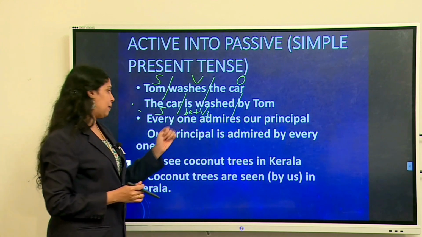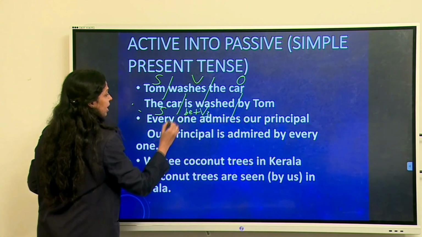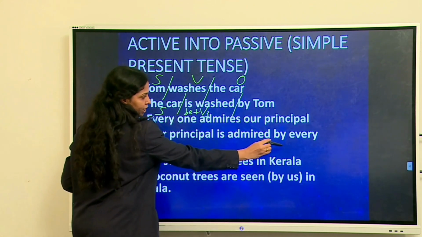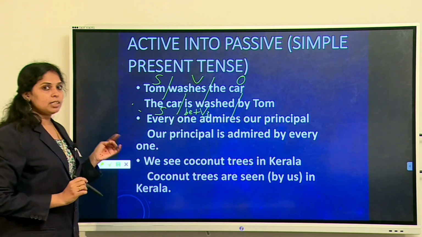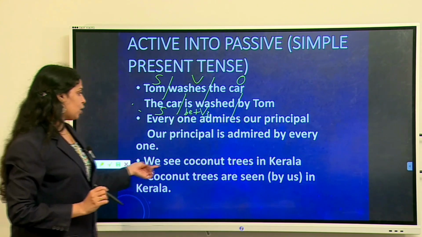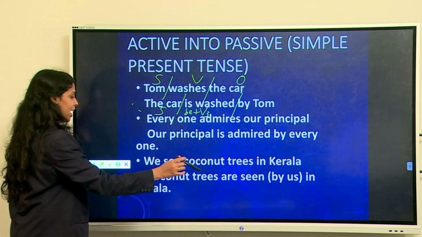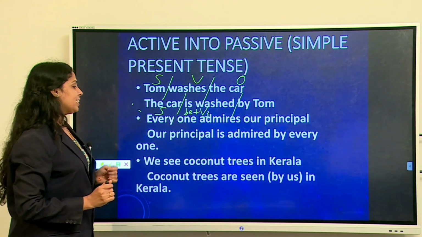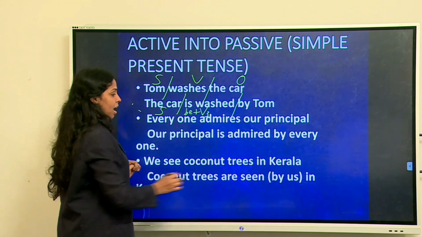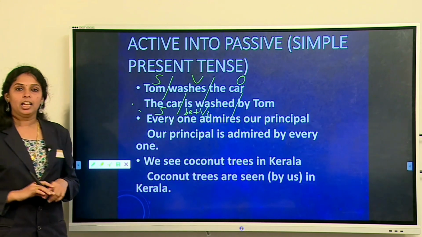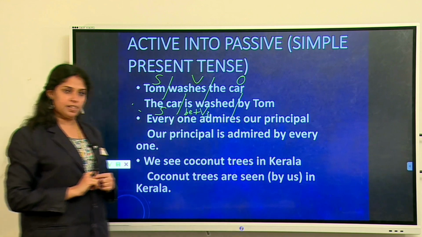Everyone admires our principal. Our principal is admired by everyone. Let us move to the next example also. We see coconut trees in Kerala. Coconut trees are seen in Kerala. Otherwise we can say coconut trees are seen by us in Kerala. By us is not compulsory. If you want we can write, otherwise we can leave it.